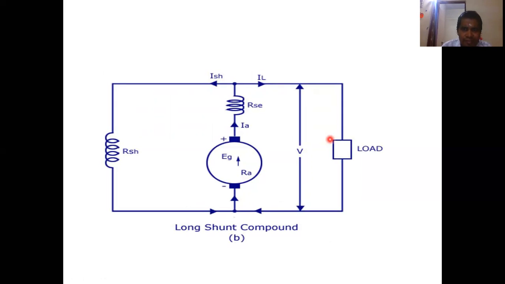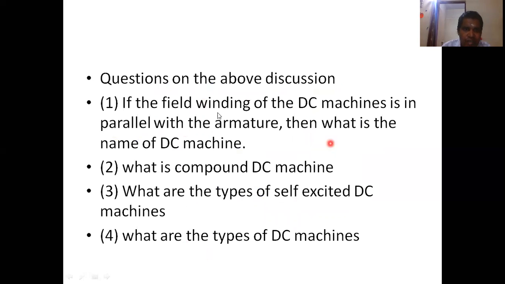So we have discussed the types of DC machines. We can also have some questions like that. Questions for discussion. If the field winding of the DC machine is in parallel with the armature, then what is the name of the DC machine? If we have listened to the topic, we could simply answer. If the field winding is in parallel, it is called a shunt DC machine.